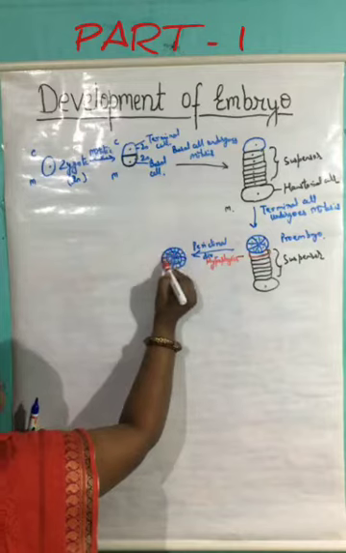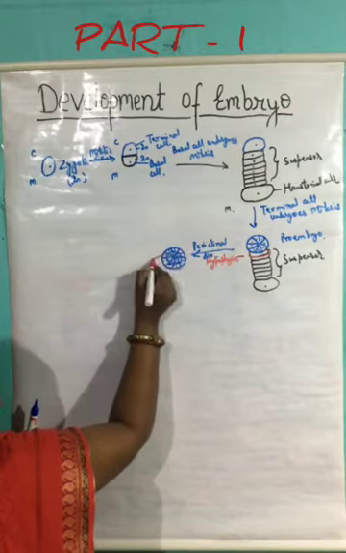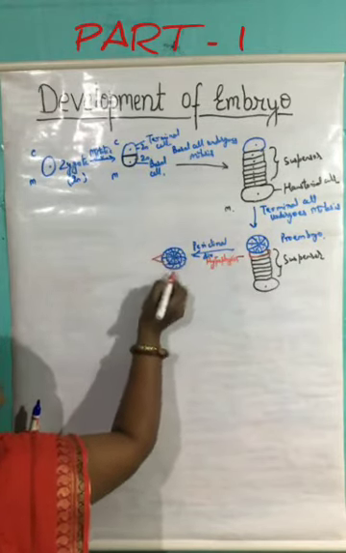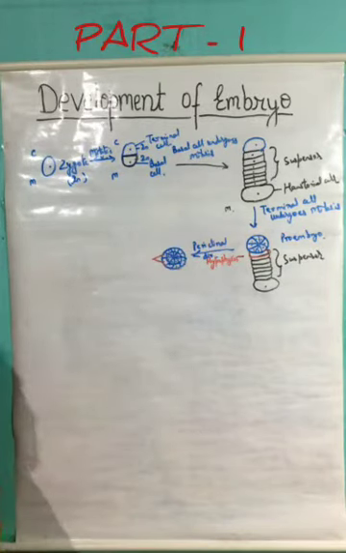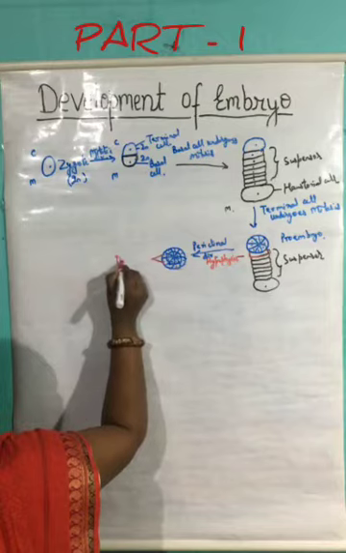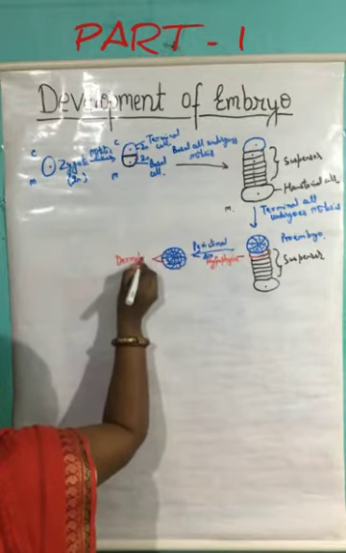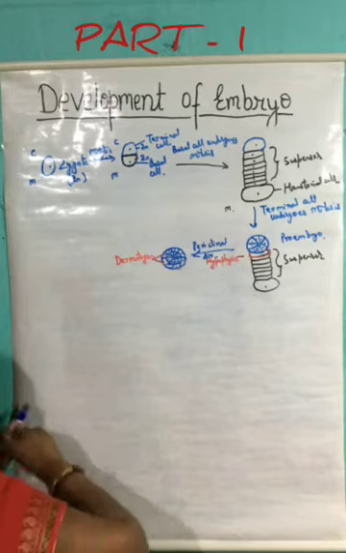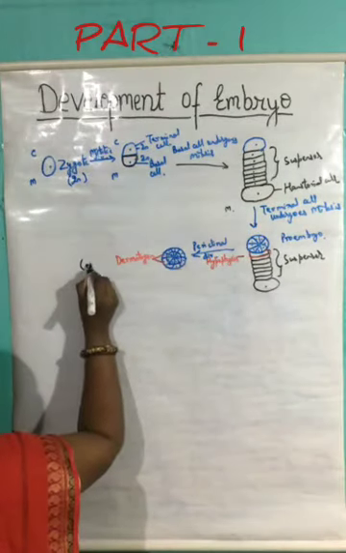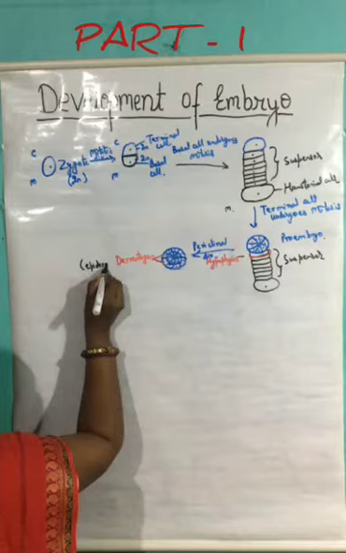These cells which are formed toward the periphery, this ring of cells, lead to the formation of dermatogen, and this dermatogen will form the epidermis.